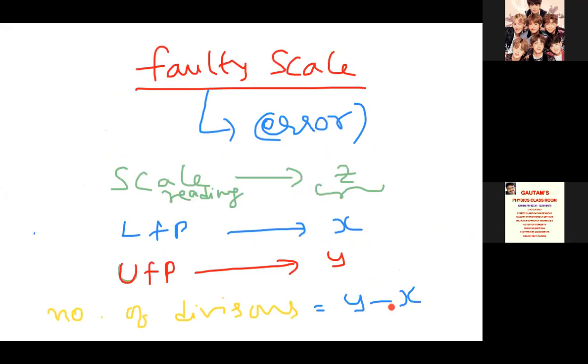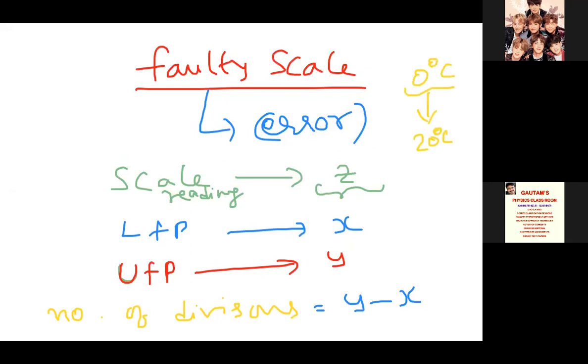Next, last one, faulty scale. There is some error in the scale. Such a type of error scale we are calling a faulty scale. Faulty scale is simply called an error scale. Suppose generally they would take 0 degrees centigrade, but instead of that they have given 20 degrees.